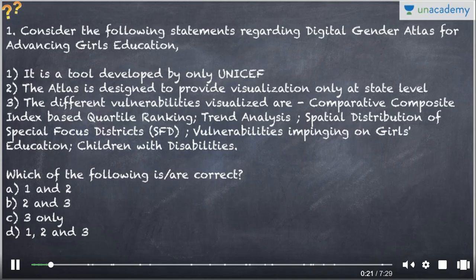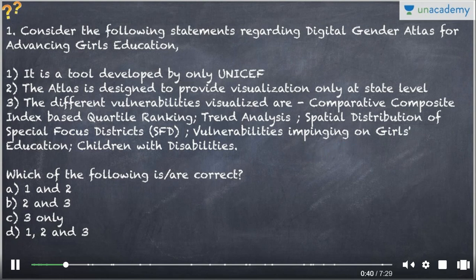And the first question today is regarding the Digital Gender Atlas for Advancing Girls' Education. So it is a tool developed only by UNICEF. And the atlas is designed to provide visualization only at the state level, and the different vulnerabilities issued are comparative composite index-based quartile ranking, trend analysis, vulnerabilities impinging on girls' education, children with disabilities, etc.